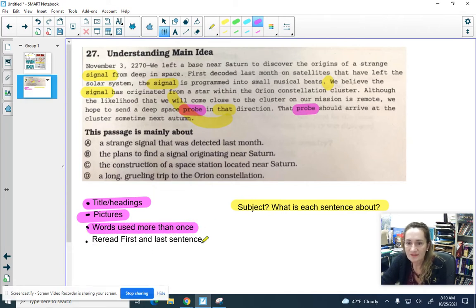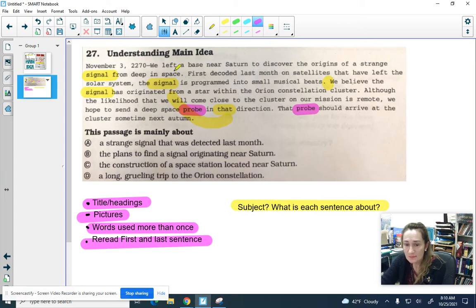Okay, we'll reread the first and last sentence. We left a base near Saturn to discover the origins of a strange signal from deep in space. That probe should arrive at the cluster sometime next autumn. So that kind of helped remind me that it was about a signal and that they're sending a probe in the direction of the signal. What were they doing that for? It said, we hope to send a deep space probe in that direction so that they'll come close to the cluster where the signal is from. So that's what they're doing about the signal.